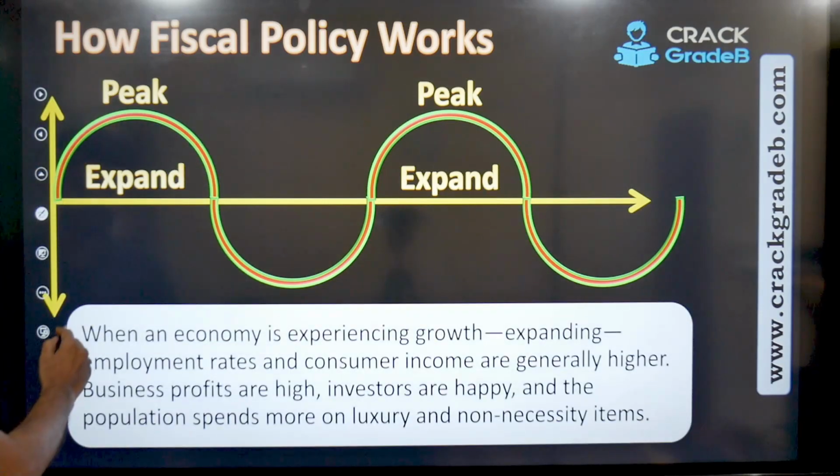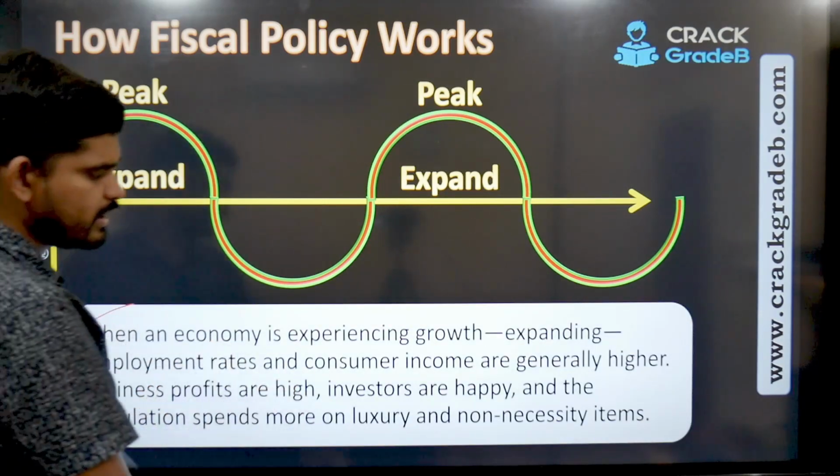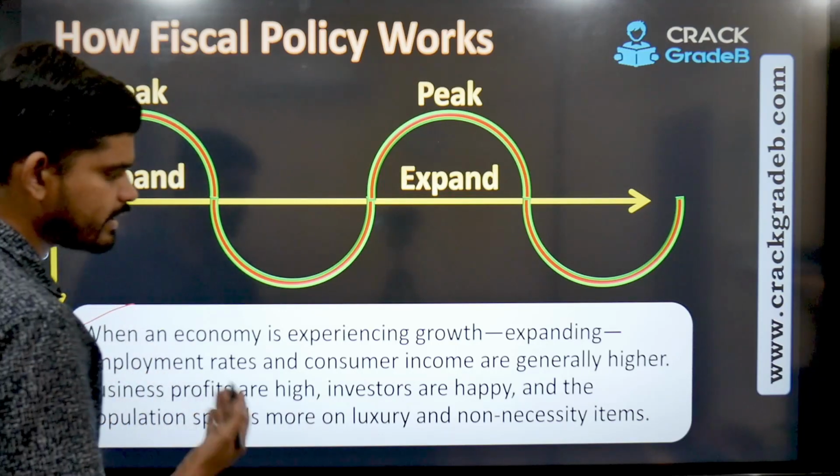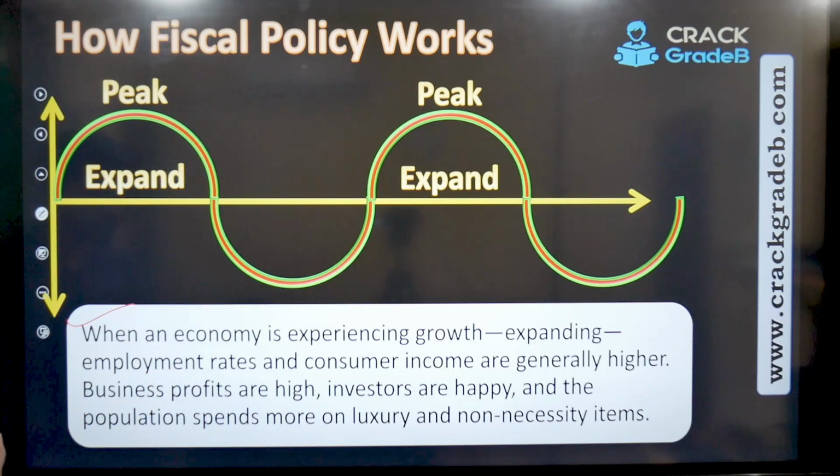When an economy is experiencing growth, expanding, employment rates and consumer income are generally high, business profits are high, investors are happy, and the population spends more on luxury and non-essential items.